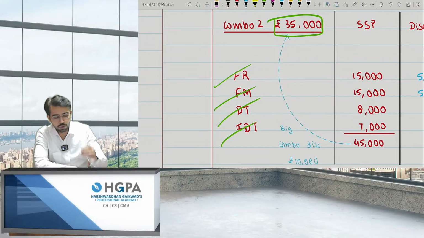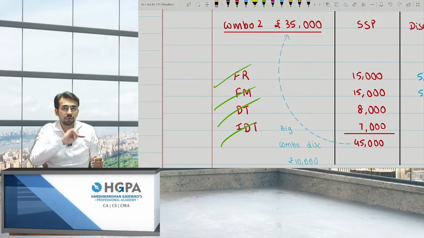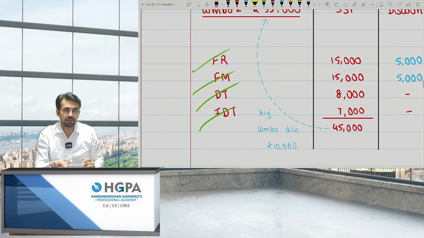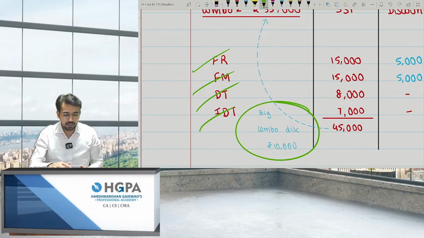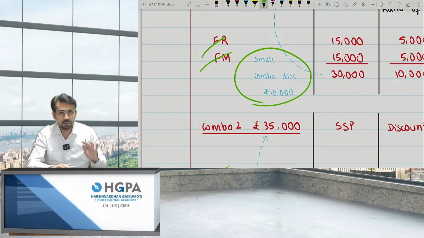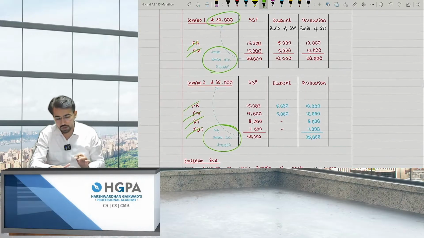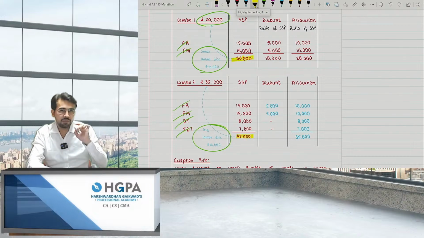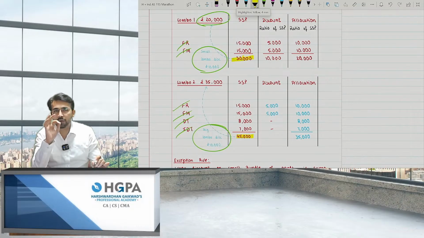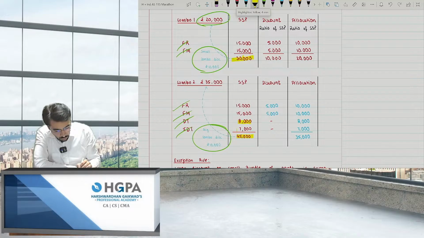If I am giving you two combos, at that point of time, you have to check the discount of both the combos. So the big combo discount I am giving you is 10,000 and the small combo discount is also 10,000. That means if you can closely watch, what was the amount I was charging initially? It was 30,000. And now how much I am charging? 45,000. Extra how much? 15,000. For how many subjects? Two subjects. 15,000. If you take it standalone only, I will be giving 15,000 itself, 8 and 7.